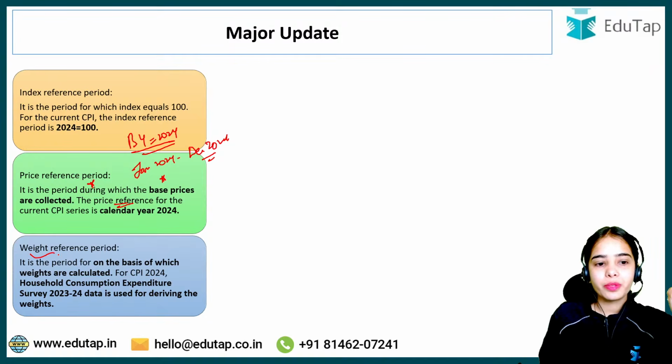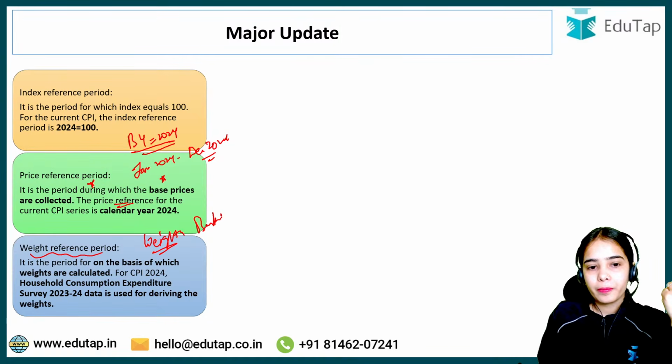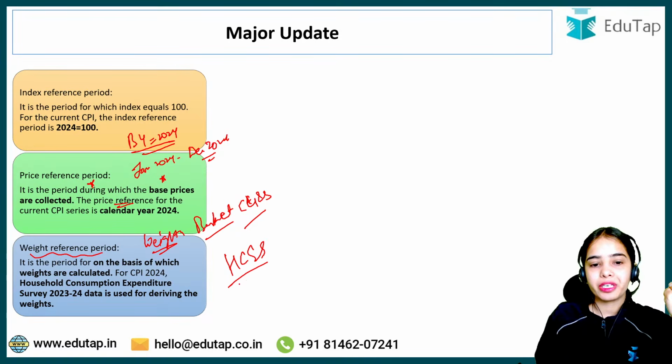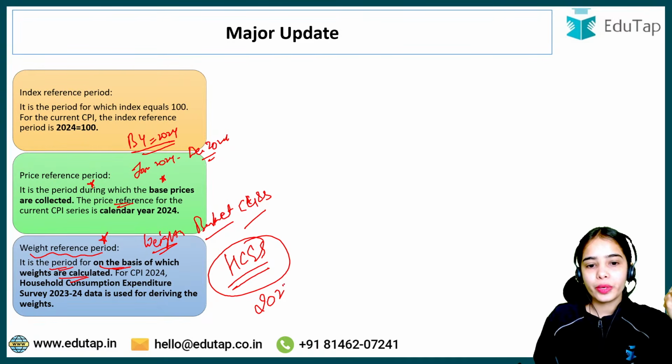Next is the weight reference period. The weights and the basket of consumer goods and services are decided as per the household consumption expenditure survey. The weight reference period is the period on the basis of which the weights are calculated, and that is the household consumption expenditure survey of 2023-24.